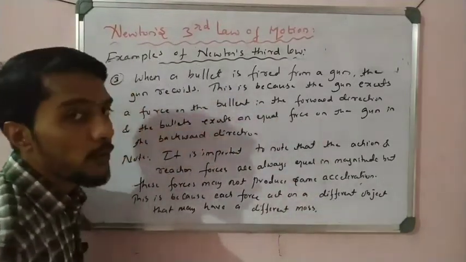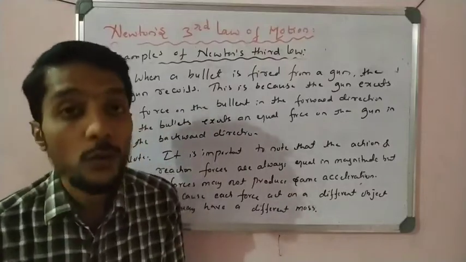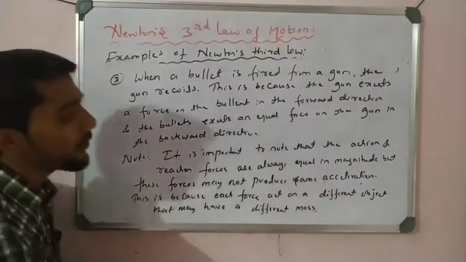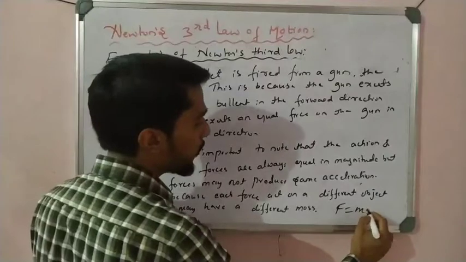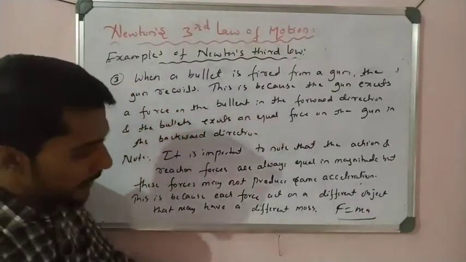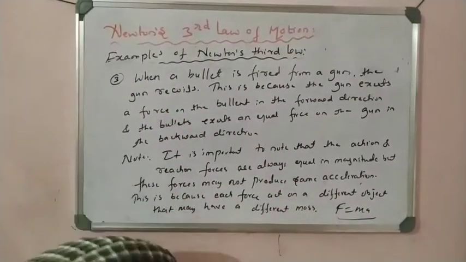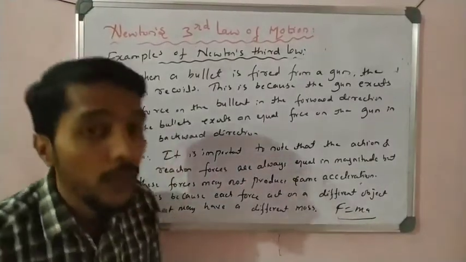So that is why they produce different accelerations. That is by Newton's second law, F is equal to ma, that is directly proportional. That is what we apply here. So students, these are some examples of Newton's third law.